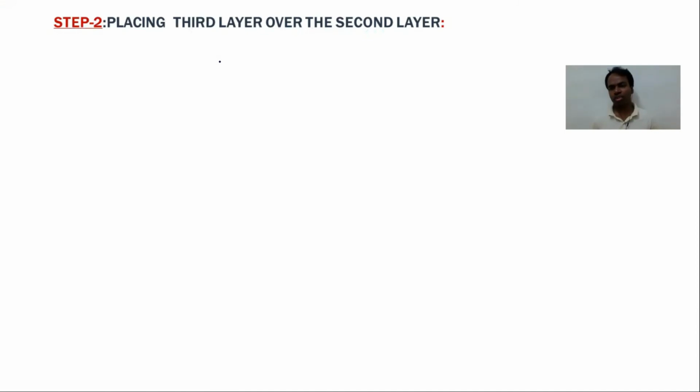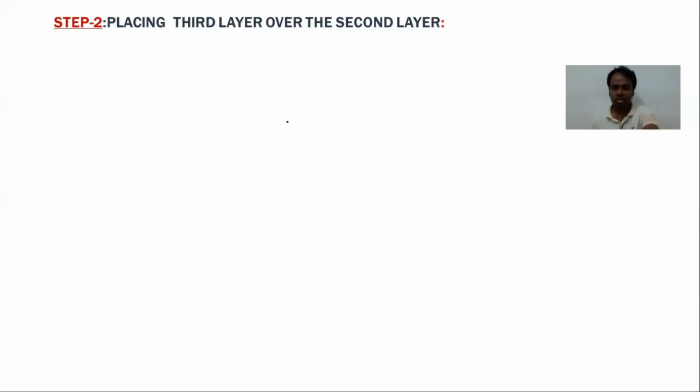Step 2 is placing the third layer over the second layer. There are two possibilities for placing the third layer over the second layer. Once the second layer is placed over the first layer, two types of voids are formed: tetrahedral voids and octahedral voids. We can place the third layer over the second layer in such a way that it covers the tetrahedral voids or the octahedral voids. So based on this covering, two possibilities are there.